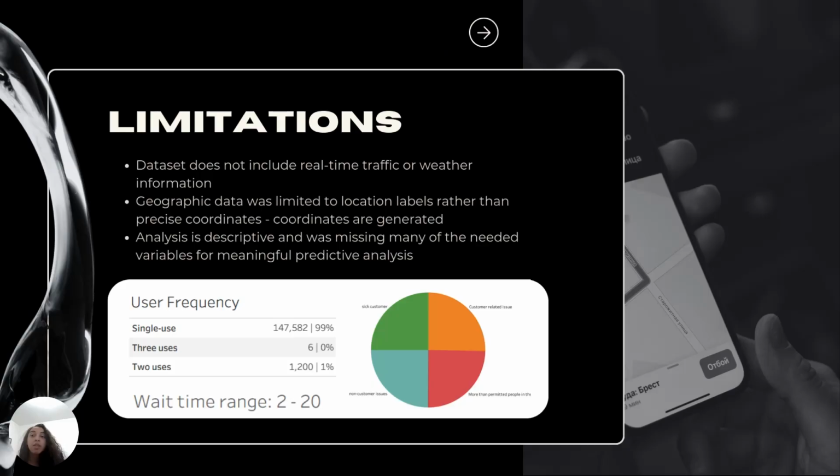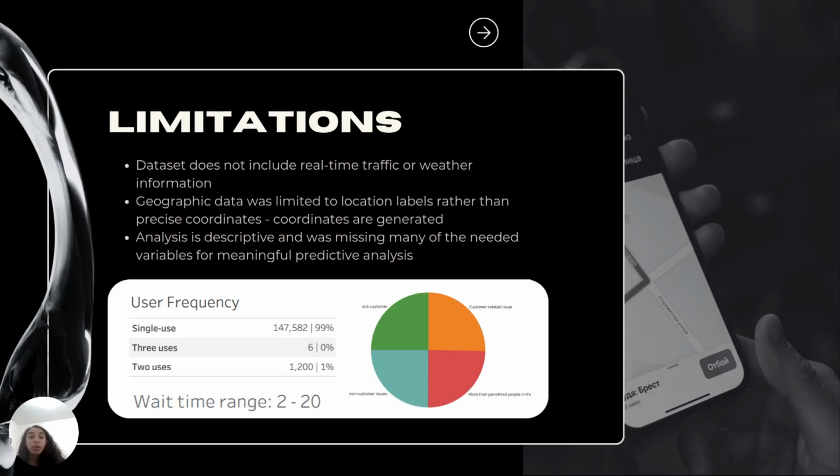The dataset gave many opportunities for data exploration, but there were also some limitations. The dataset didn't include anything that would actually impact some of the reasons why people would use Uber or the cost of Uber rides, such as real-time traffic or weather information.